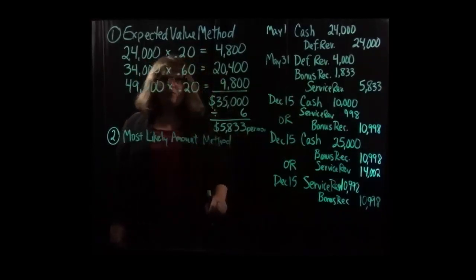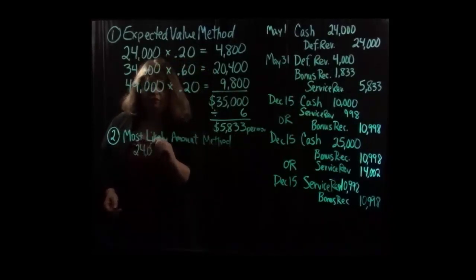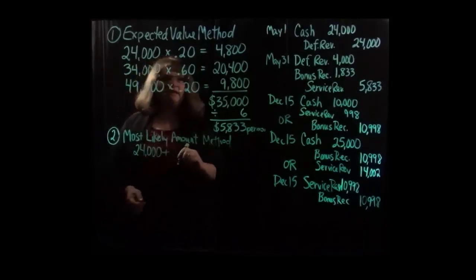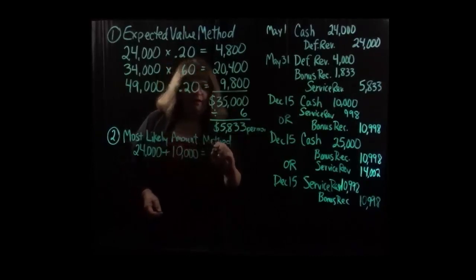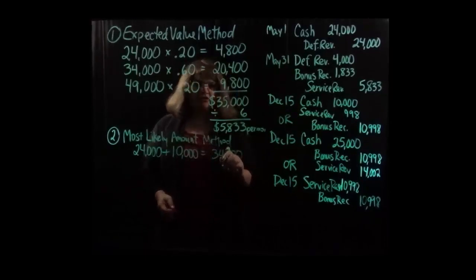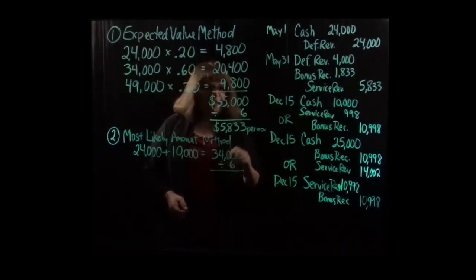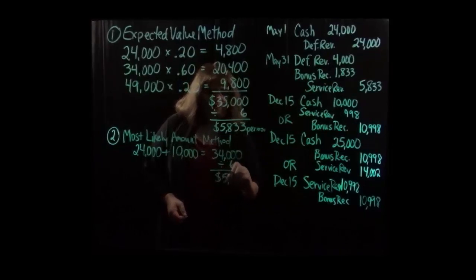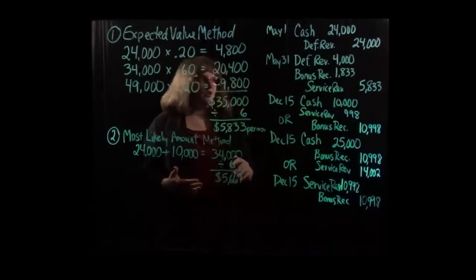Under this method, we simply take the guaranteed amount of $24,000 plus the most likely bonus, which was the $10,000 bonus, and that gives us $34,000 as the amount we're most likely to earn over time. Again, we divide that by 6 months to get the monthly revenue to recognize, which gives us $5,667.